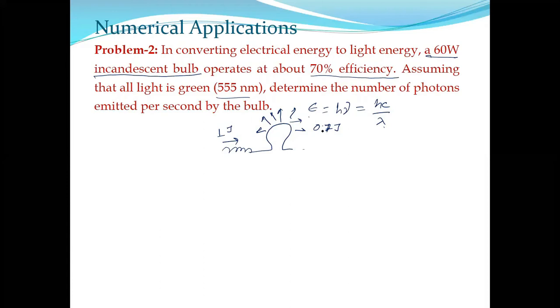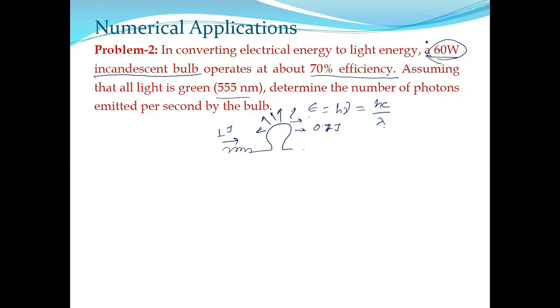It is not converted into light energy. So that is the efficiency. Here you are supplying 60 watt of electrical energy, but 60 watt is not actually emitted as light energy. Some part is lost. What amount is emitted? 70% of 60 watt will be emitted as light energy.